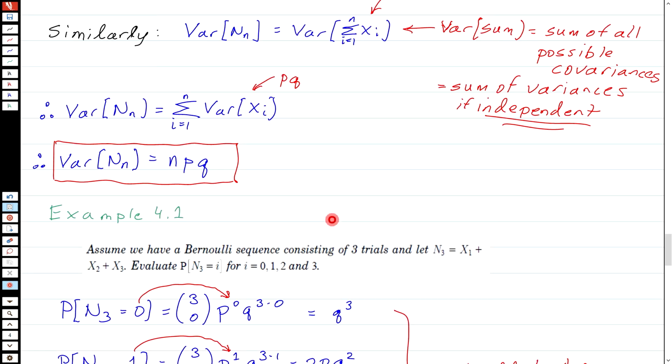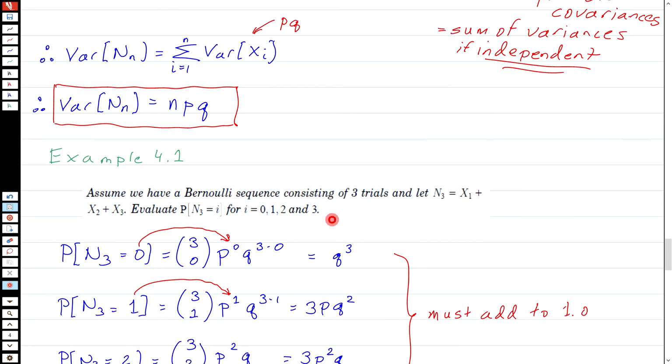Okay, let's look at an example. Let's assume we have a Bernoulli sequence consisting of 3 trials and let n3 equals x1 plus x2 plus x3. So we've got n3 then is the number of successes in 3 trials. And then the question is, what is the probability that n3 equals i for the possible values of i?